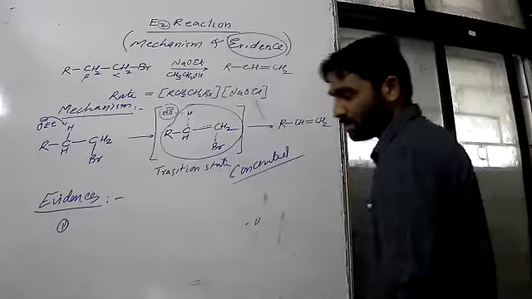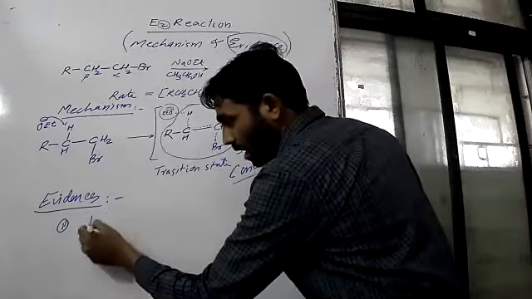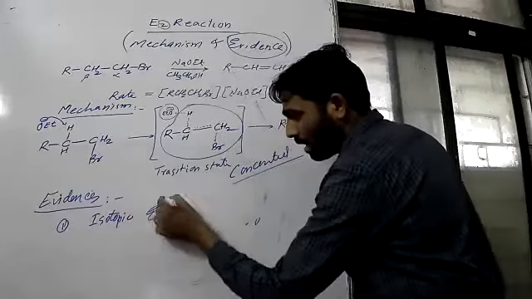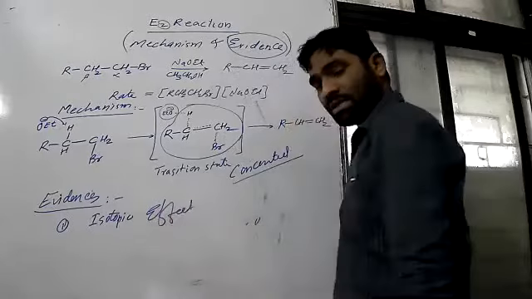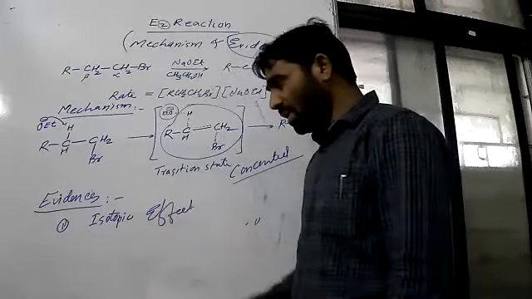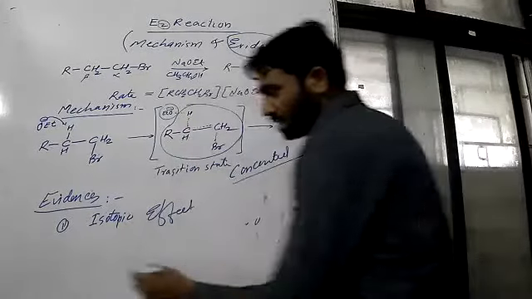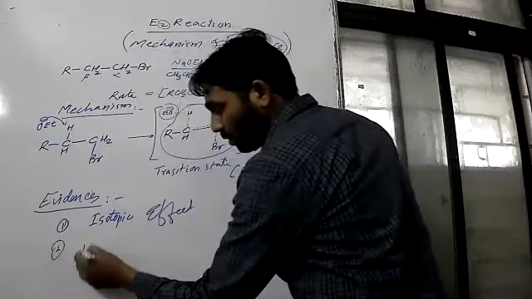See, first is the kinetic, or we can say isotopic effect. What is the meaning of isotopic effect? It means there should be an isotope of one of the elements, and by performing that experiment, we can conclude that this is the E2 mechanism. Second point is the nature of the leaving group.